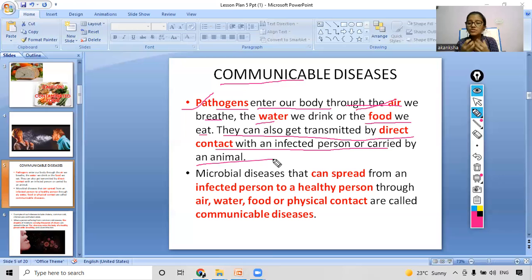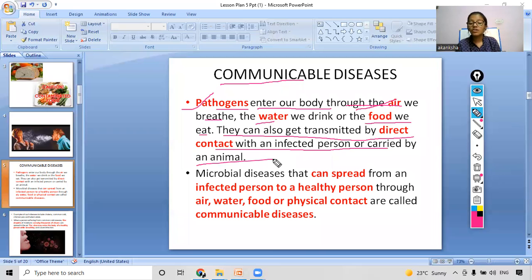What were the different ways through which these communicable pathogens are entering? First was air, when we are breathing contaminated air; then when we are drinking contaminated water, when we are eating contaminated food, or if we are getting in direct contact with the infected person, as you saw in the earlier picture, where a person was sneezing on another person.